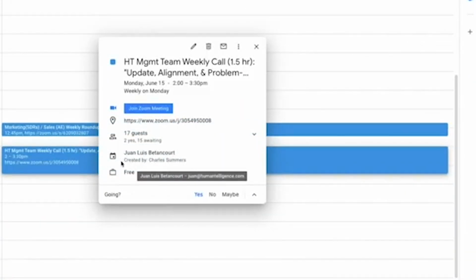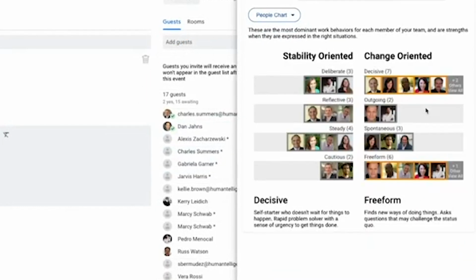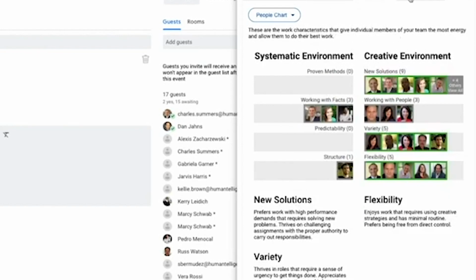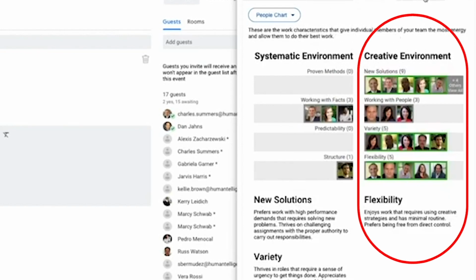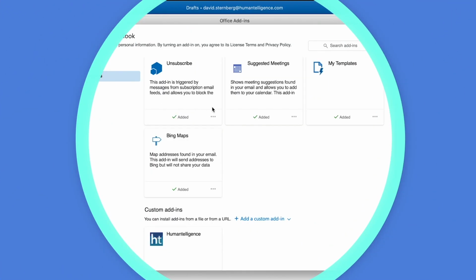They can click on a meeting to see the personalities of meeting attendees and the culture of the meeting and how to best collaborate and communicate in the meeting. For instance, 90% of the people in this meeting are creative, with only one person who is structure-oriented, which is good to know depending on the purpose of the meeting and to get better collaboration.